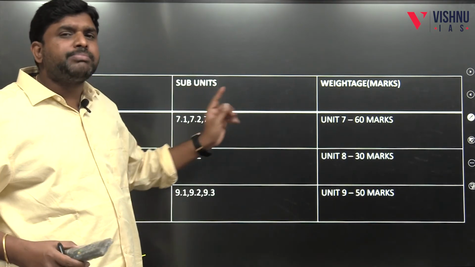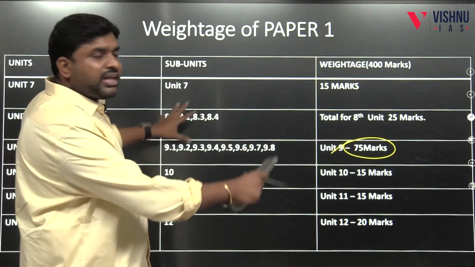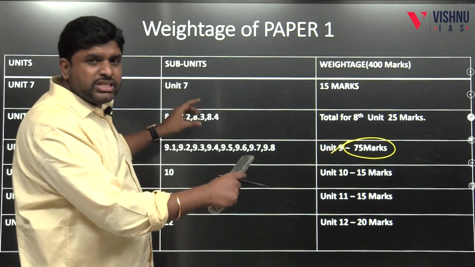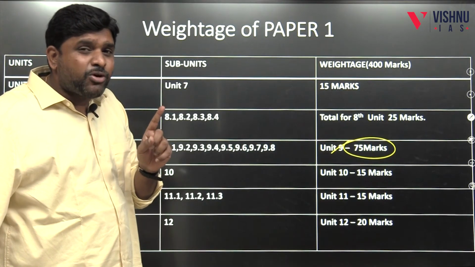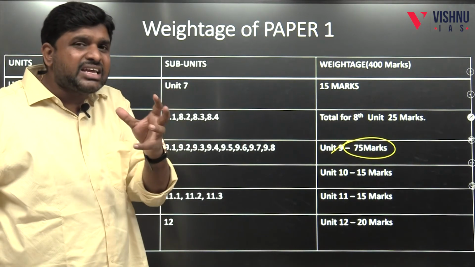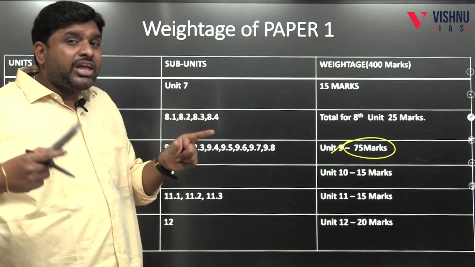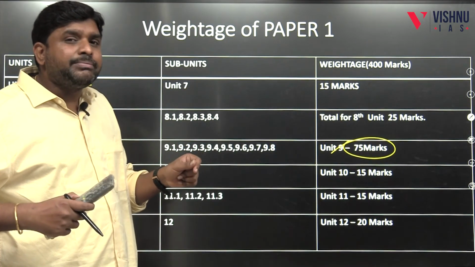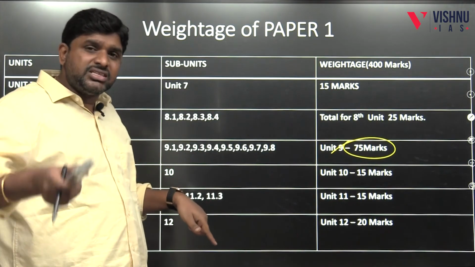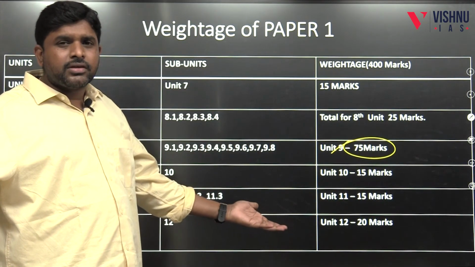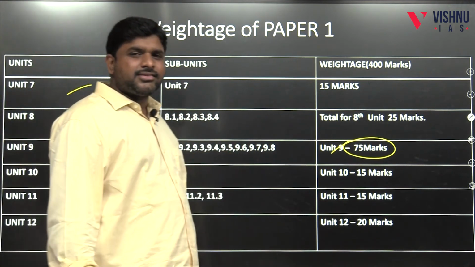The art of writing is paper 2, but paper 1 students will get more marks. Why? Because it's concept. It's very clear. It's static. So more of the students will get more marks in paper 1, but we think we will get more marks in paper 2, and we do not. Why? Because it's the art of writing, adding case studies, dynamics, current affairs. So paper 2 is easy, but we cannot score more because of the absence of writing practice, proper evaluation and case studies. Paper 1 we think is hard, but paper 1 is easy, because it's concepts. So give equal importance to paper 2 and paper 1 and get 300 marks.